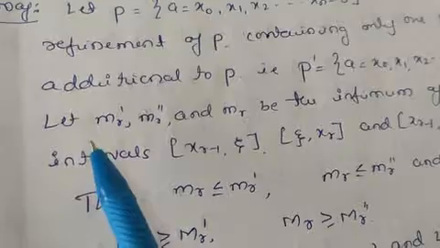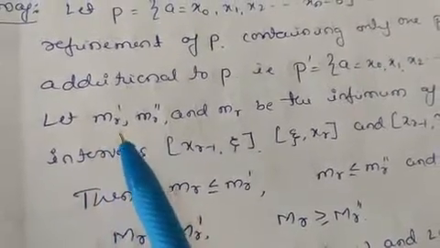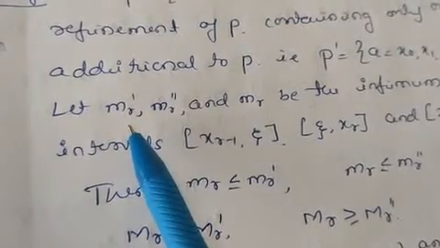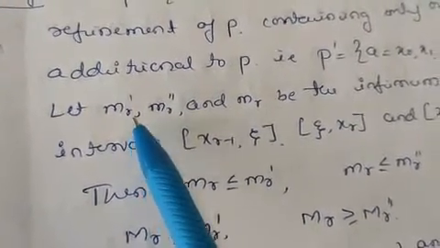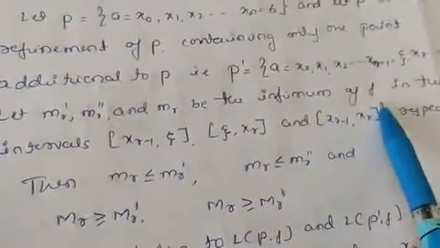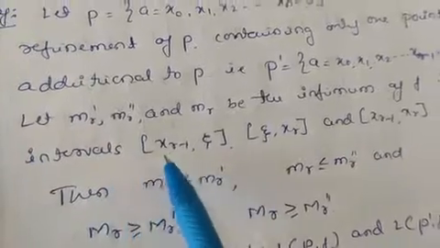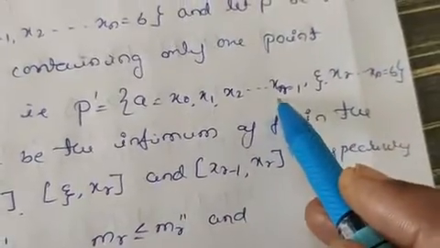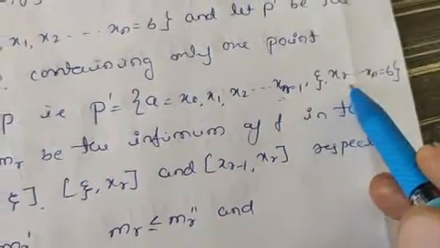So now let us take the supremum and infimum for this function. Let us take the least upper bound for this function for P', mr', mr'', and let mr be the infimum of f in this interval. Let us take the interval like this. Here we have xr.